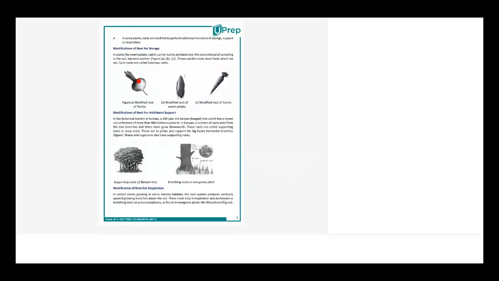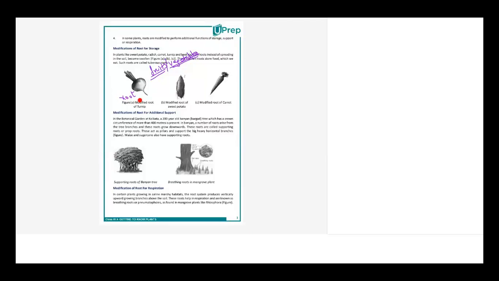So basically, these are roots which have got converted into storage roots. Normally, where do we have the edible stuff? The edible stuff is normally found in the fruits, right? Fruits or vegetables, whatever it be. These are like parts of a plant. Initially, we all thought that these are all fruits and vegetables. True, these are fruits and vegetables, but basically, this is a root.